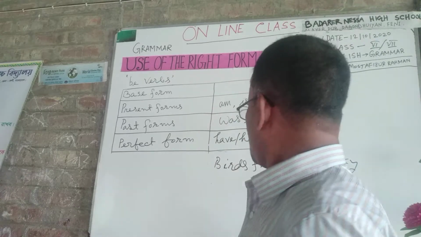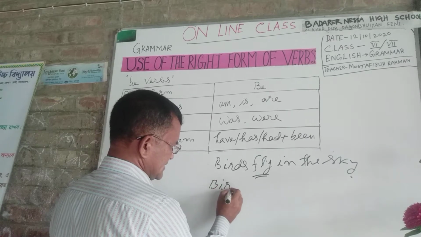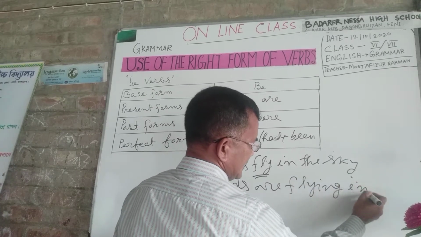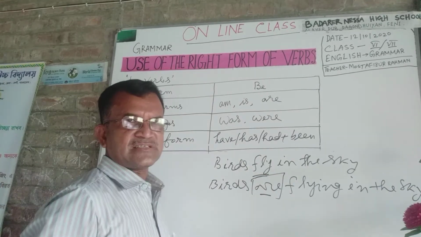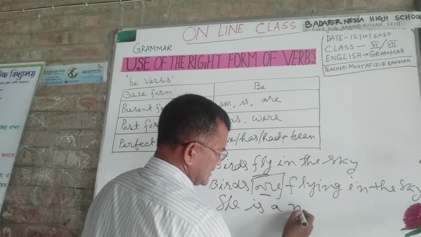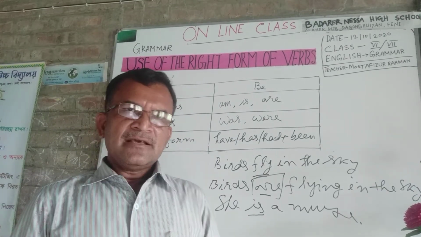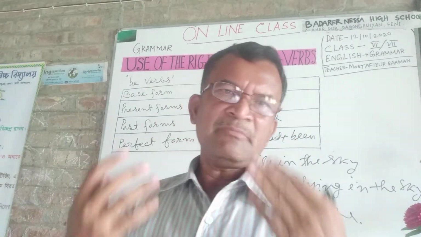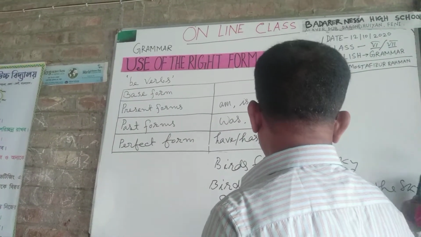Dear students, follow. Birds are flying in the sky. Are is now being used as an auxiliary verb. So, she is a nurse. Here, is is the main verb. So, we see that a be verb is sometimes used as an auxiliary verb and sometimes as a main verb. Okay. It is the first rule of right form of verbs.